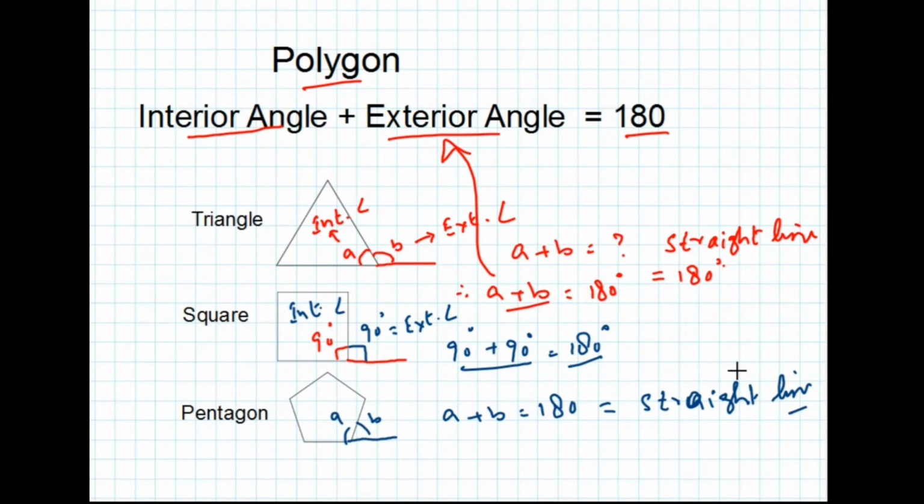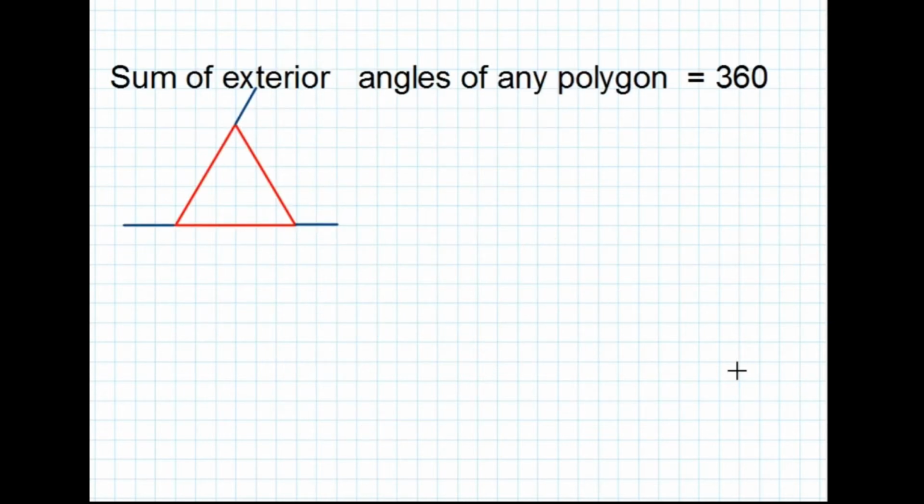Another property of polygons to be remembered is that the sum of exterior angles of any polygon is equal to 360 degrees. Here A, B and C are three interior angles of a polygon, which is a triangle. D, E, F are its exterior angles.